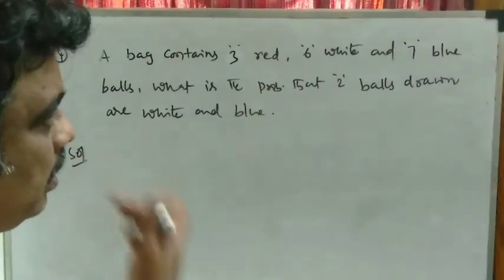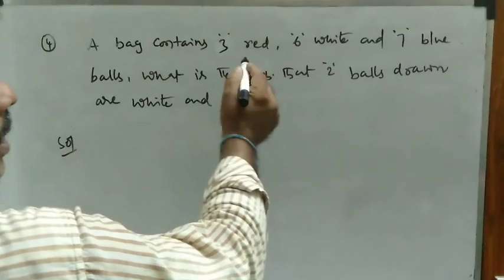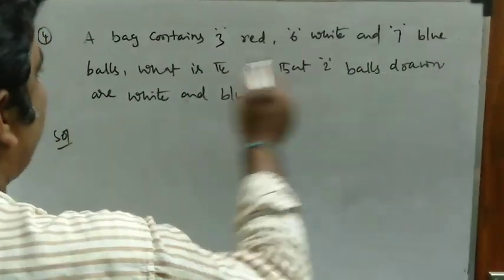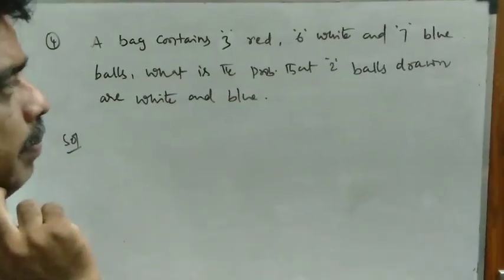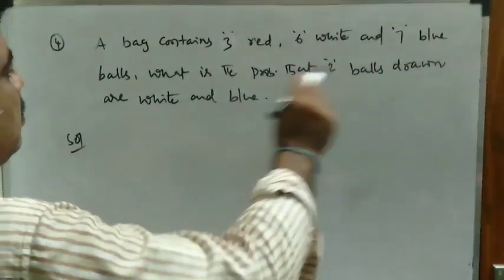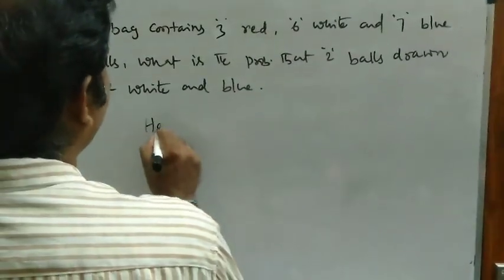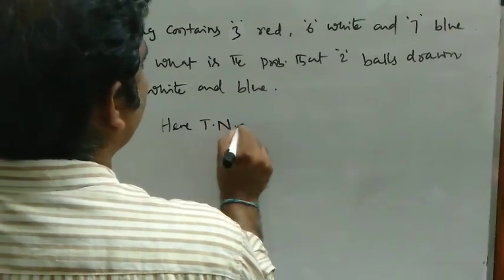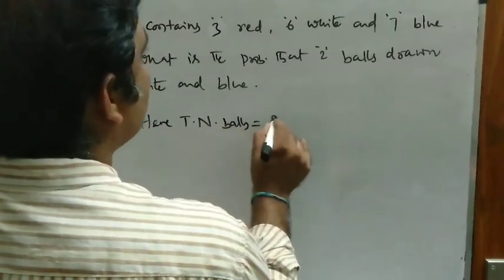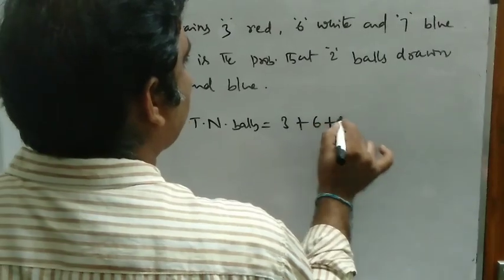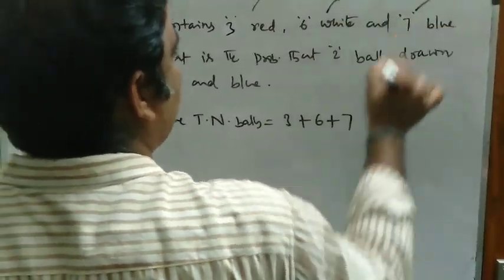Next problem: a bag contains 3 red, 6 white and 7 blue balls. What is the probability that 2 balls drawn are white and blue? So here the total number of balls is 3 plus 6 plus 7, 3 red, 6 white, 7 blue balls.